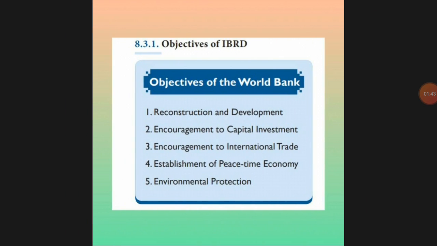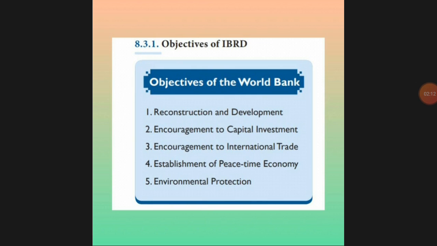The main objectives of this IBRD: first, they wanted to have reconstruction and development, that means infrastructure. It started after the Second World War. Because of the war, many of the infrastructures were damaged. So they wanted to reconstruct everything, and boost the economic level of each member country. And the second, encourage capital investment.